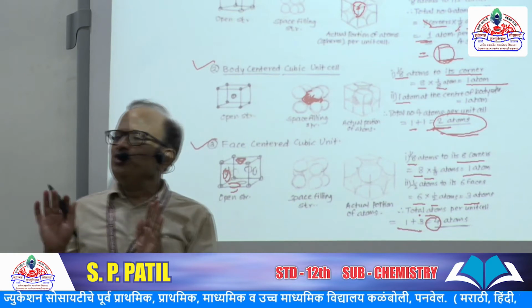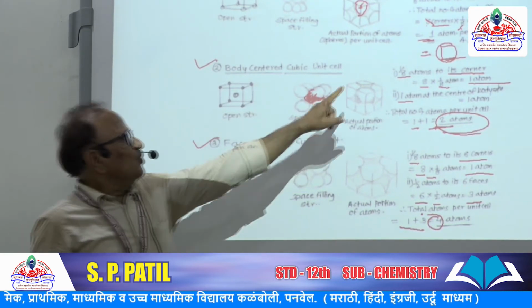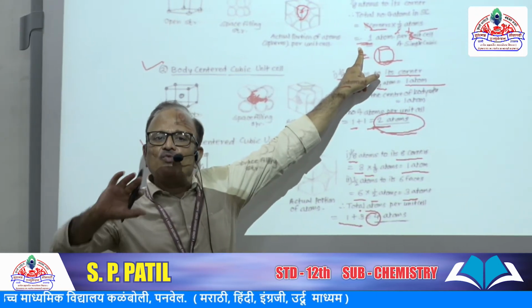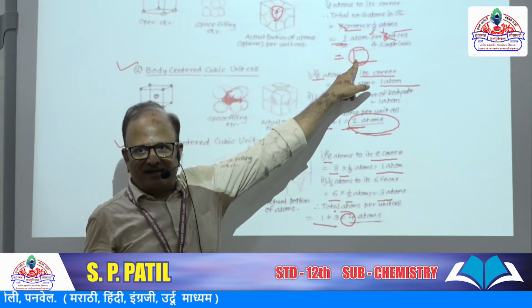From this you may get the idea that in the same region only one particle is there. So the vacant space, void space, empty space is large here.